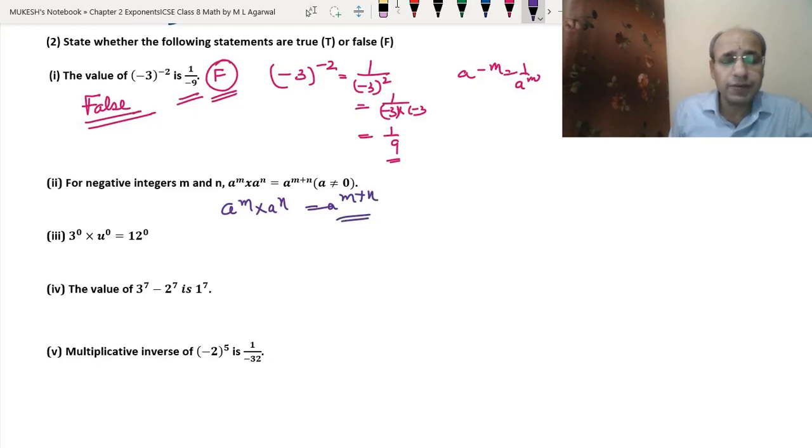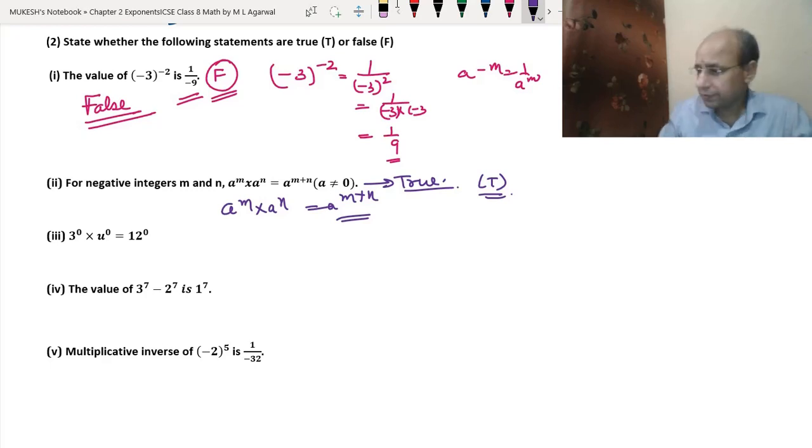This is the rule that we had studied initially. So that means this is true. Okay, so we can write T here. Clear? This is a straightforward question.